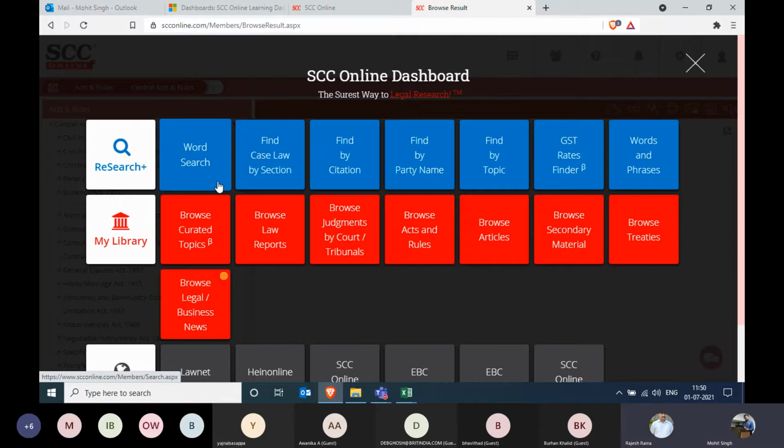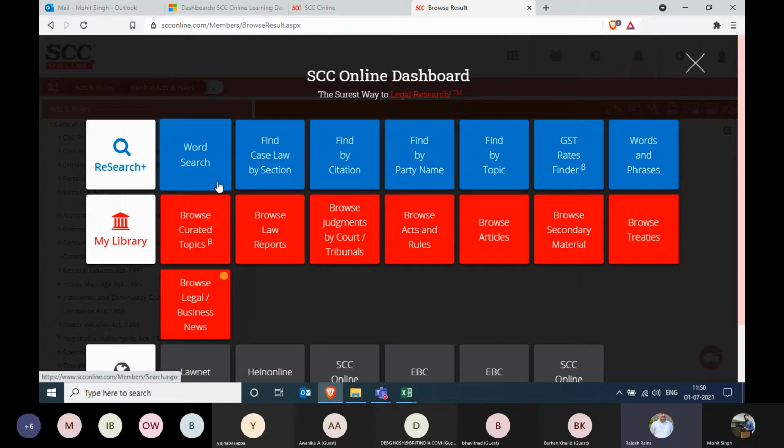Yes, Mohit. Apart from the words and phrases, you have this GST rates finder, which will show me the rates of the products or the services. I'll quickly skip that. Then we have the find by topic option, which we can skip. We can go with find by party name, which is generally being used by the members.